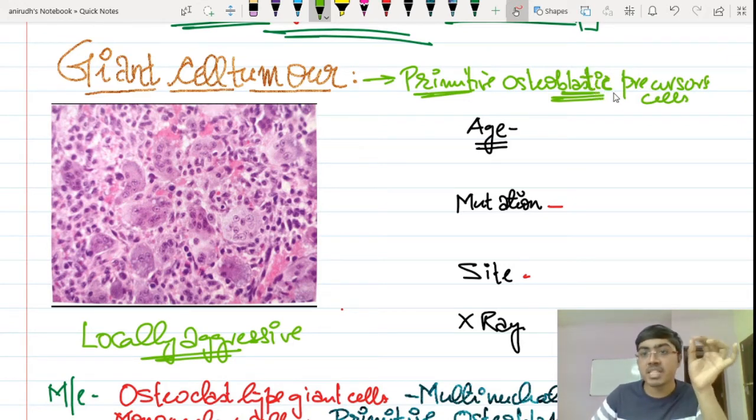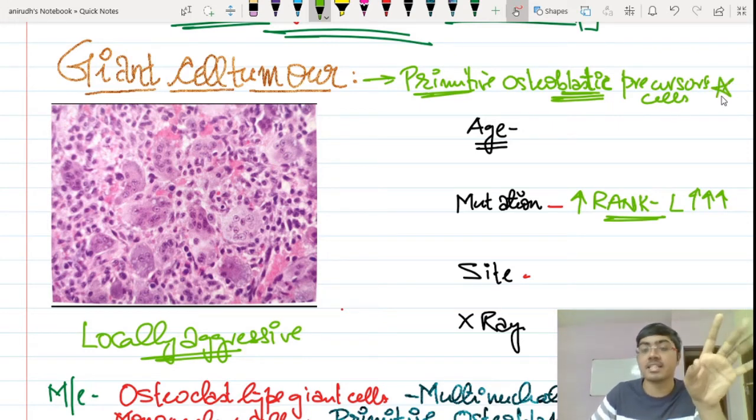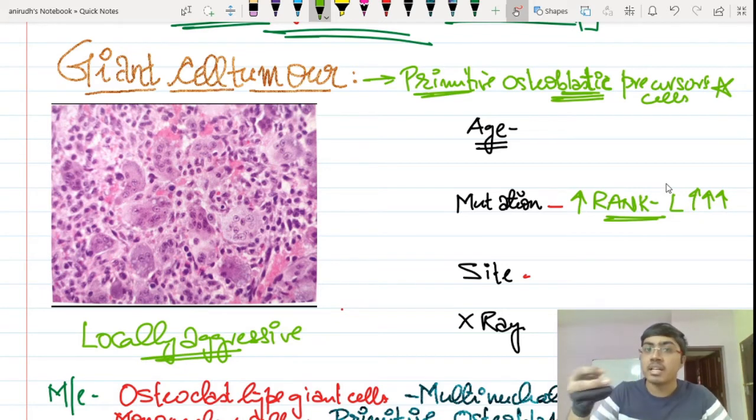Now these primitive osteoblastic precursor cells, which are precursors of osteoblasts, exhibit an increased amount of RANK ligand. There is an increased amount of RANK ligand exhibited by these malignant cells, which are primitive osteoblastic precursor cells. These are the malignant cells here. Now remember, this increased RANK ligand will require a receptor.